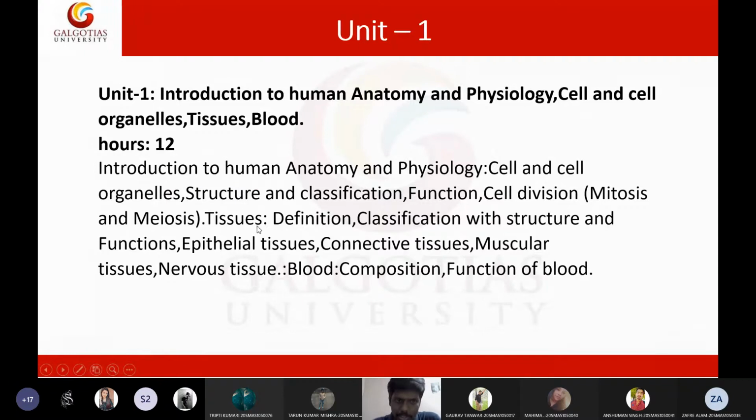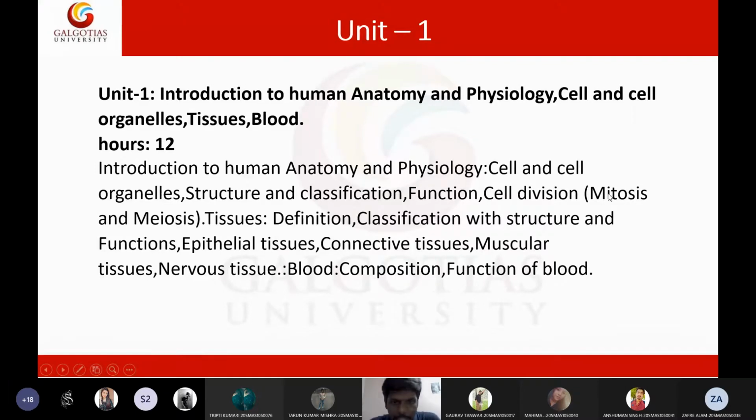And we have tissues definition, classification of tissues, and types of tissues such as epithelial tissue, connective tissue, muscular tissue, and nervous tissue. So far we finished cell organelles, the tissues classification, epithelial tissue, connective tissue, muscular tissue, and today we will finish nervous tissue and also mitosis and meiosis.